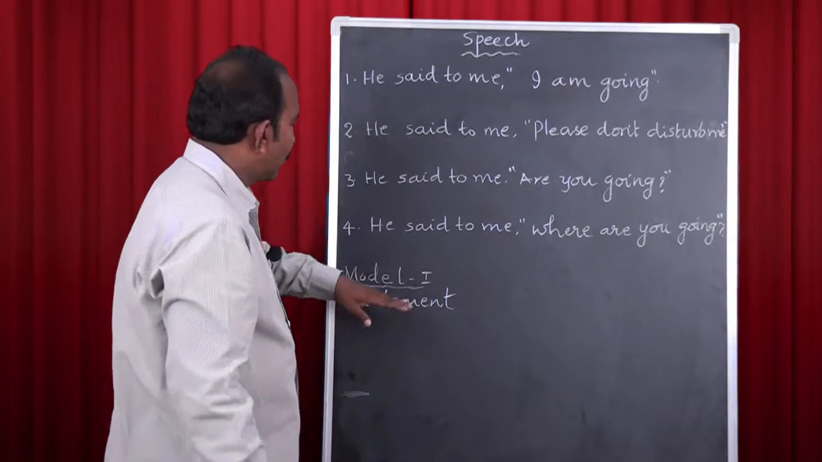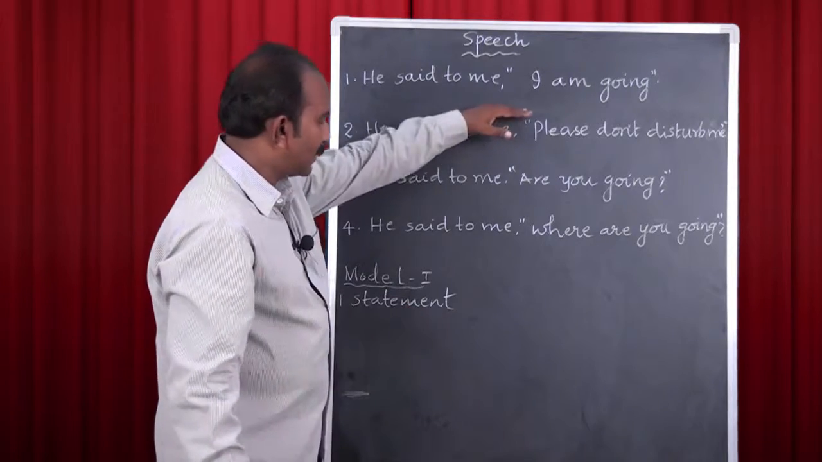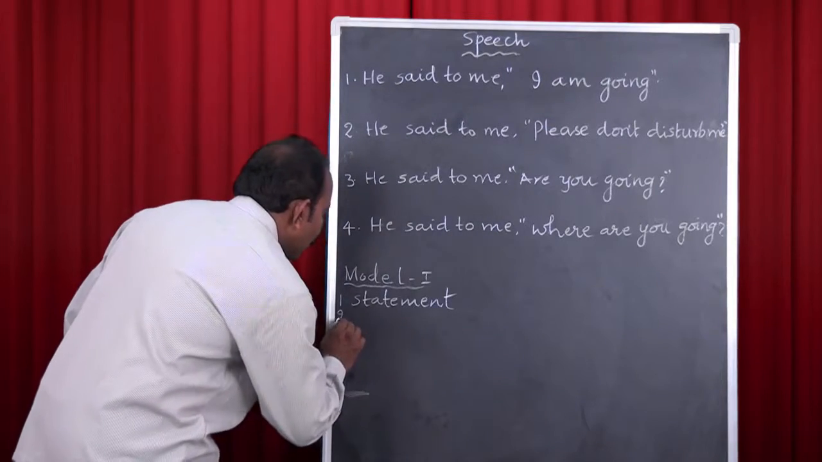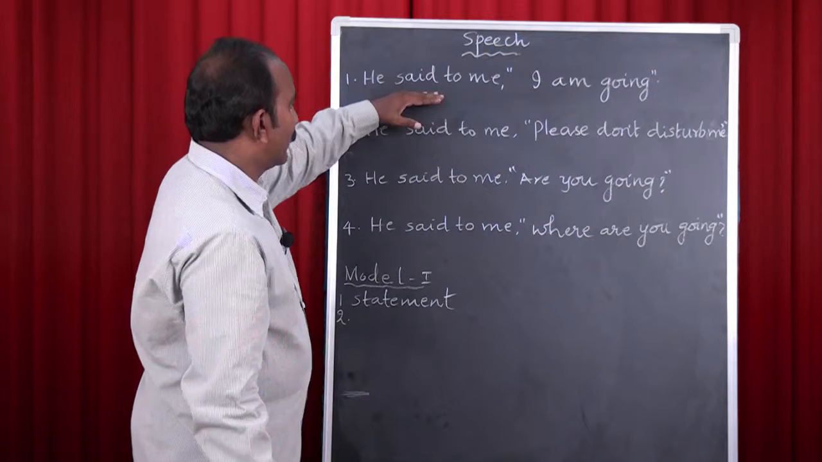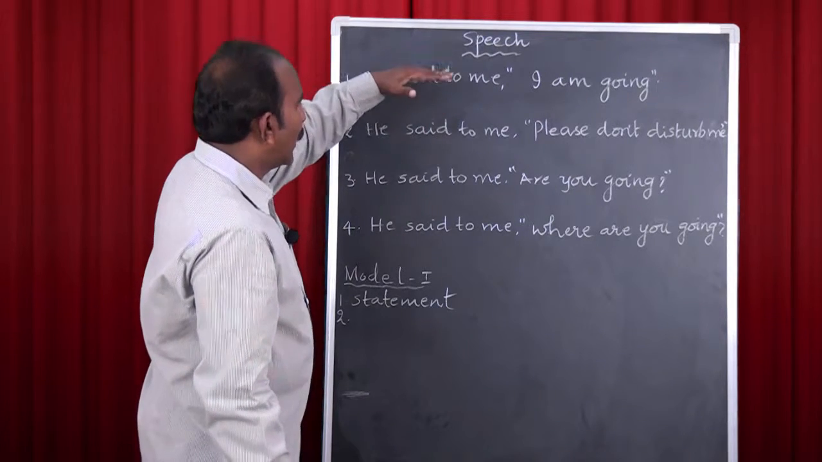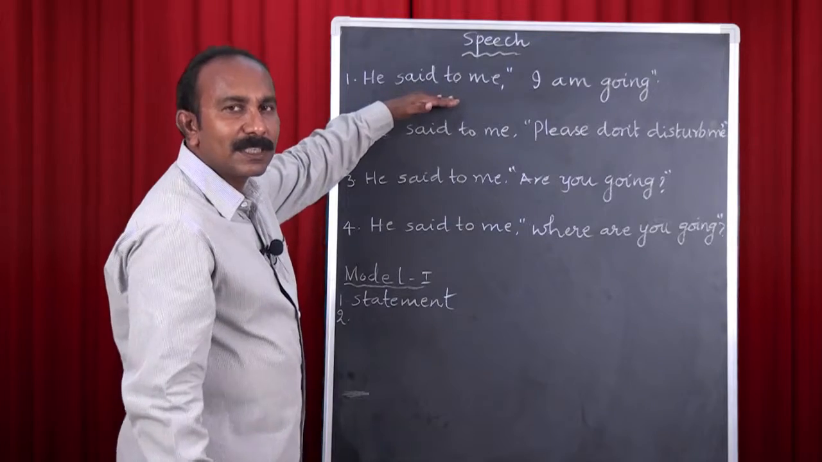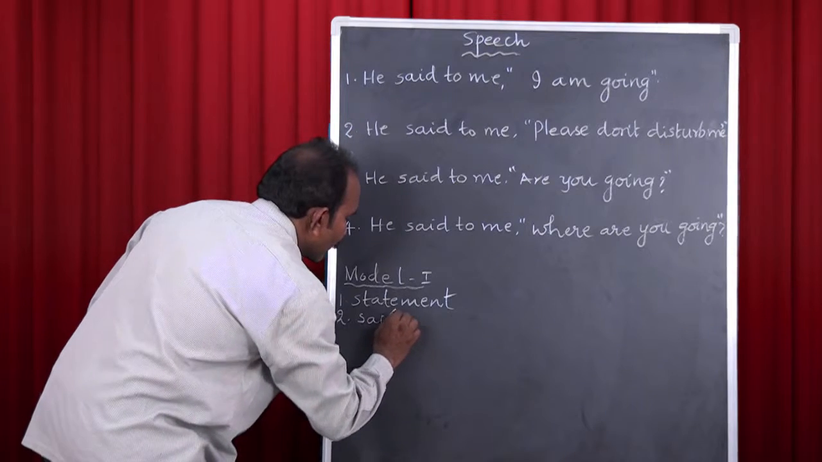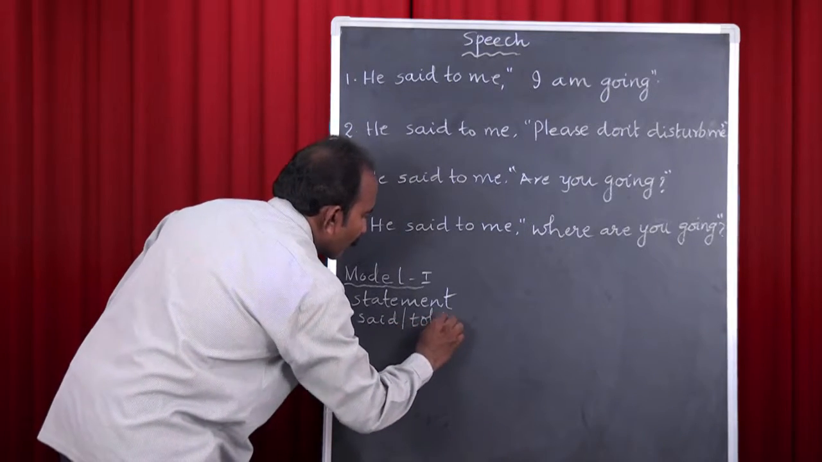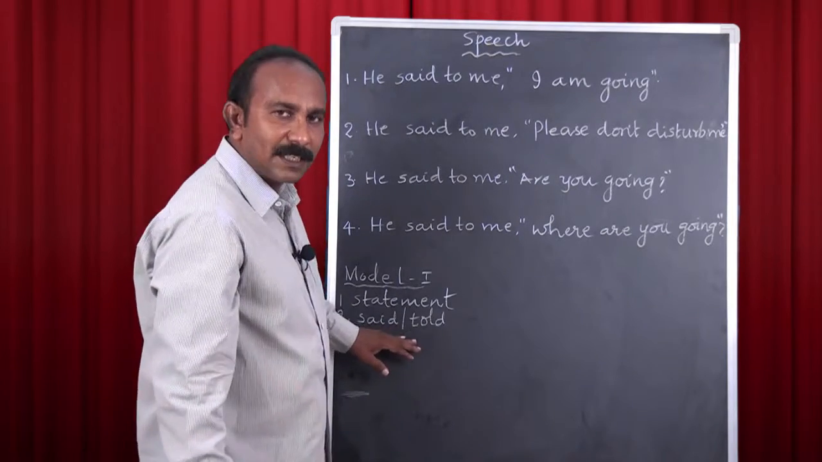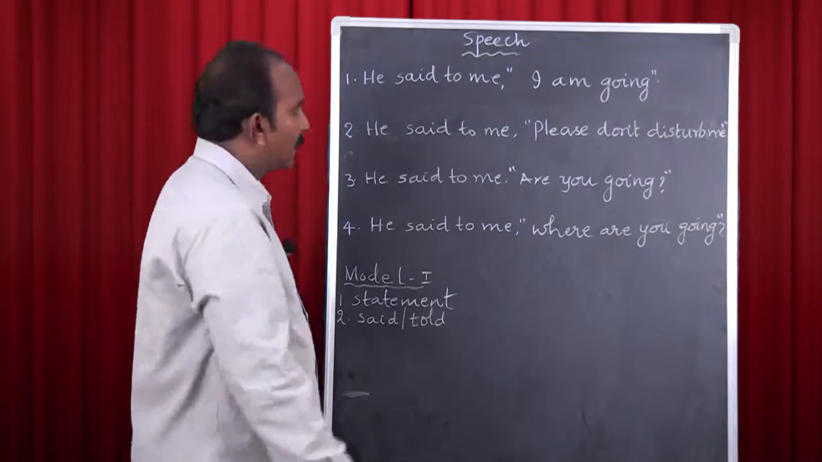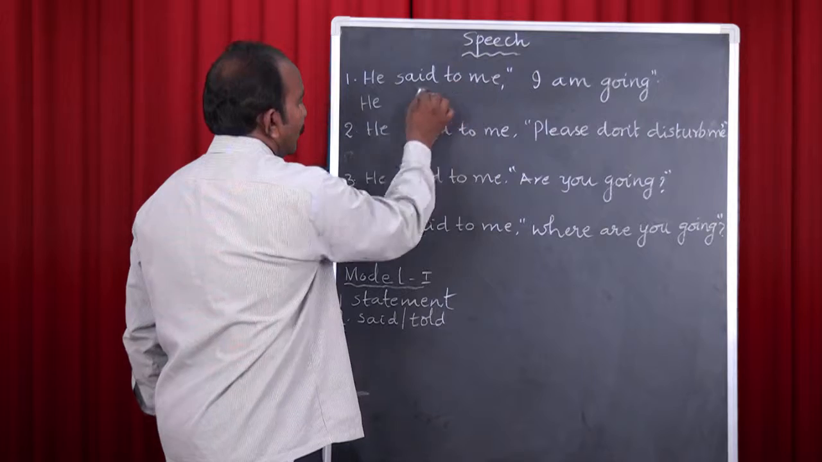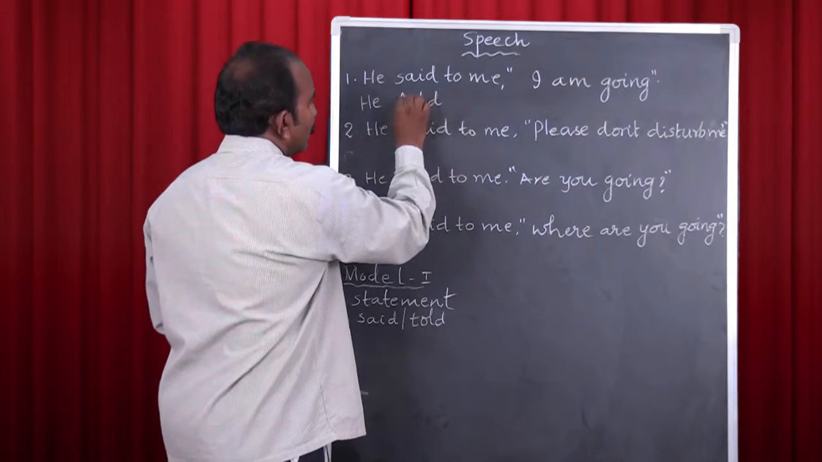The first point in every model is about its recognition. In model 1, you find a statement. And the second point is about the use of reporting verb. When you convert this sentence into indirect speech, how the reporting verb is used. Here, reporting verb is said or told. In model 1, we use either said or told as reporting verb. Now let us start writing: he. When there is said to here, we use told. He told me.